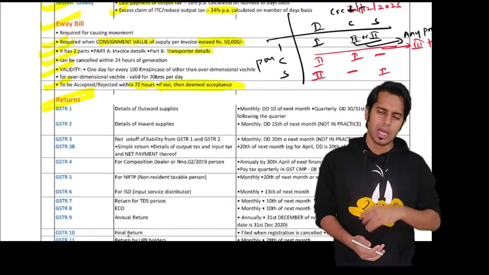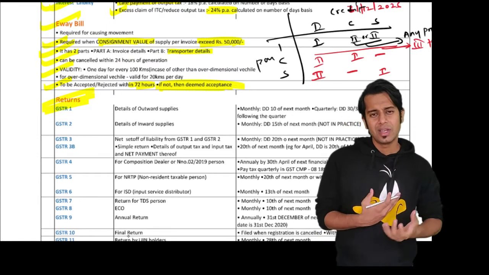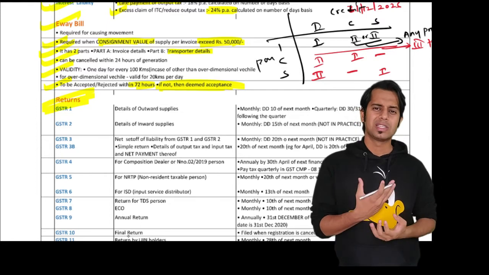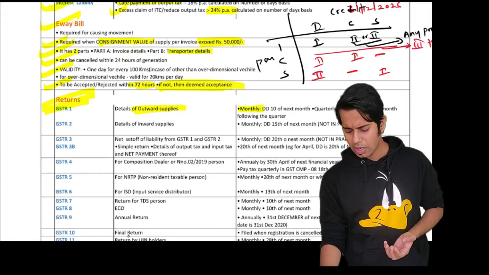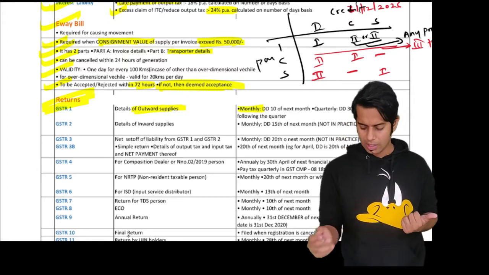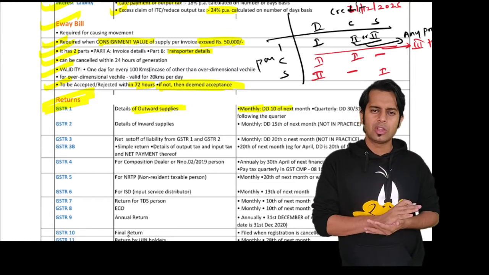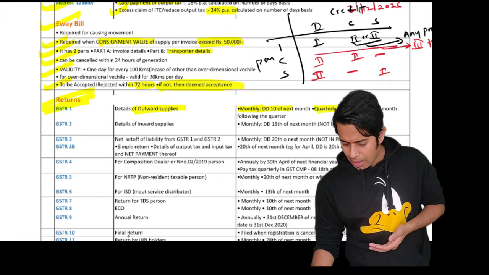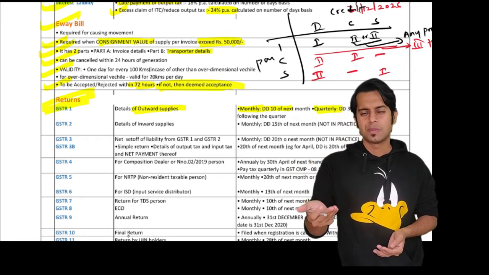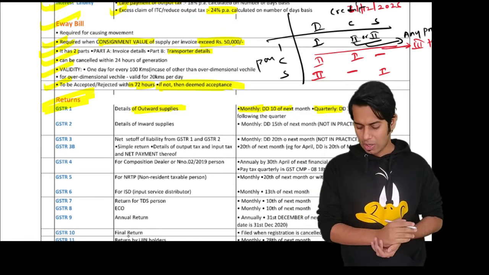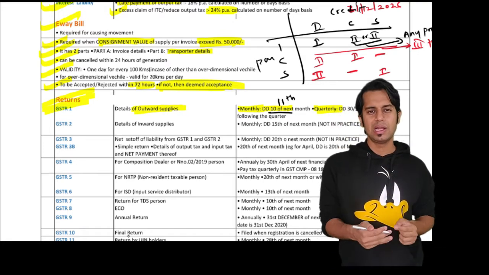Then returns under GST. There are different returns under GST. We'll just see them and what the due dates are. GSTR1 is with regard to details of your outward supply. Whatever sales is made by you, those details you give in your GSTR1. GSTR1 can be filed monthly or quarterly. If you are filing monthly, then the due date is 10th of the next month, say for the month of April it is 10th of May. For the quarterly period the due date is the last date of the next month following the quarter. Please note, in practice the due date is 11th. For monthly it is 11th of the next month.